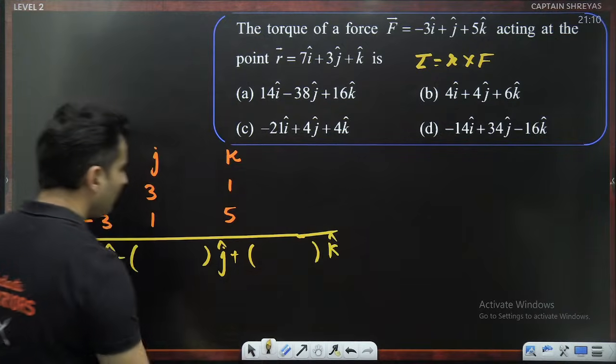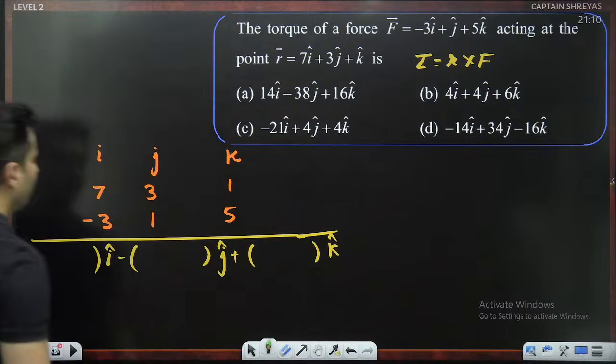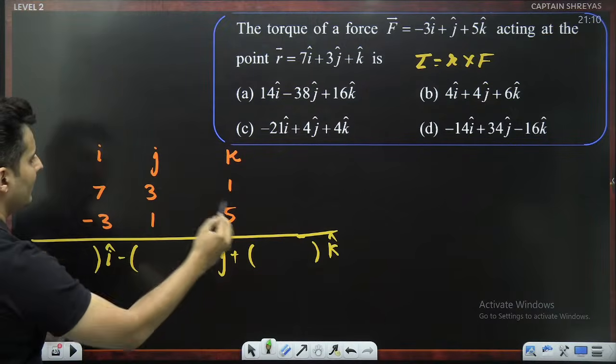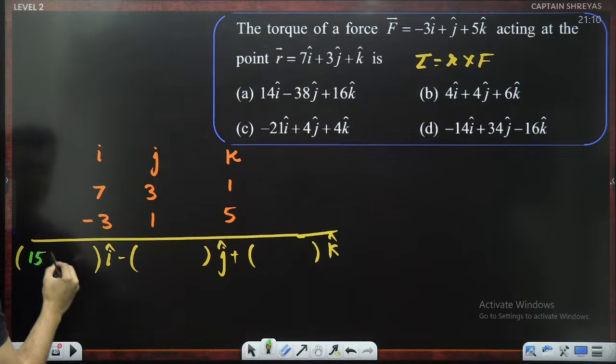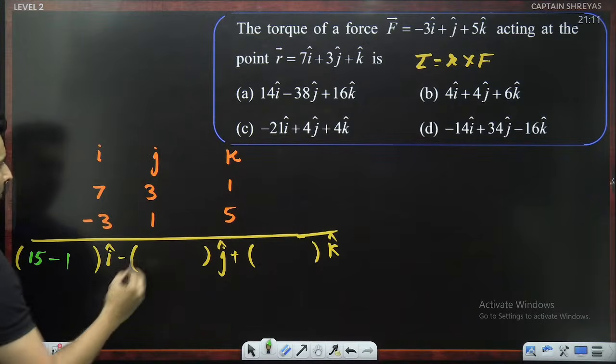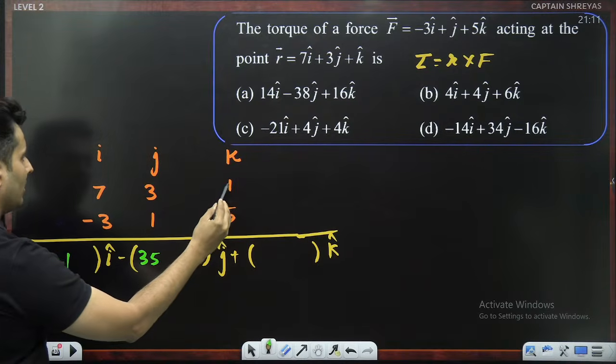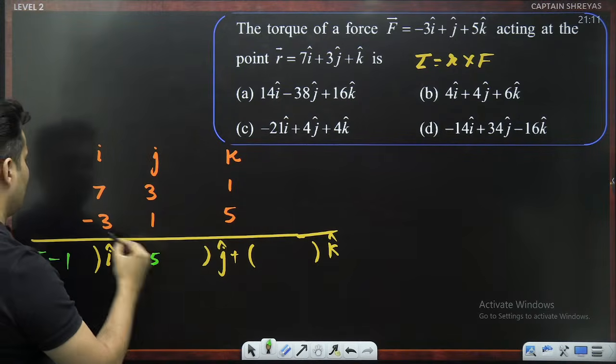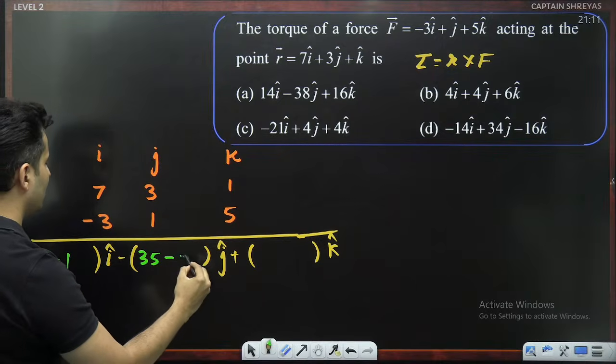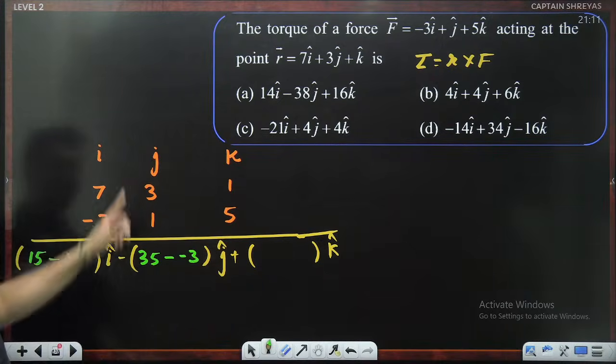Perfect. Next thing. For I cap, forget this, 3 5s are 15. So 15 minus 1 1s are 1. For J cap, 7 5s are 35. 1 into -3 is -3. So -3, right? For J cap.